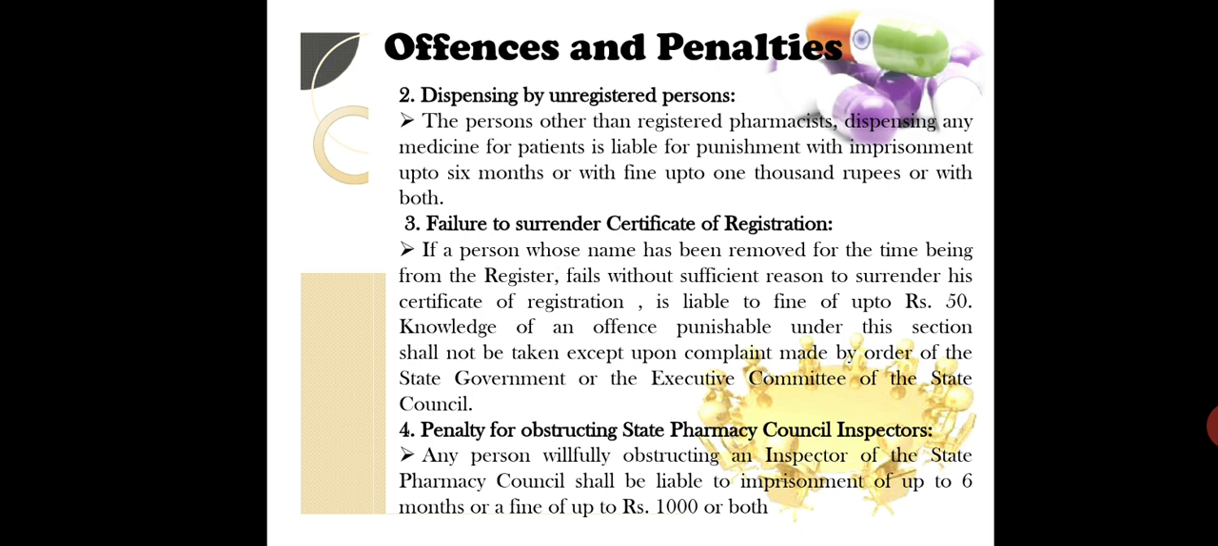Last point, that is penalty for obstructing state pharmacy council inspectors. Any person willfully obstructing an inspector of the state pharmacy council shall be liable to imprisonment of up to 6 months or a fine of up to ₹1000 or both. So you can see, जो हमने वहाँ पे brief पढ़ा ये वो उसका details था.